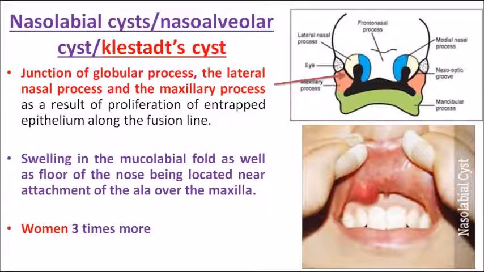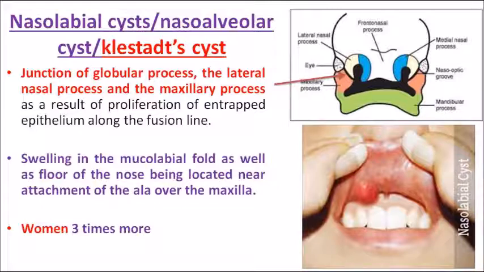Coming on to the next one, that is nasolabial cyst or nasoalveolar cyst or Klestadt cyst. So this is the common term which we see in the MCQ options. Klestadt cyst, because this term will confuse you. So Klestadt cyst is the other term for nasolabial cyst.